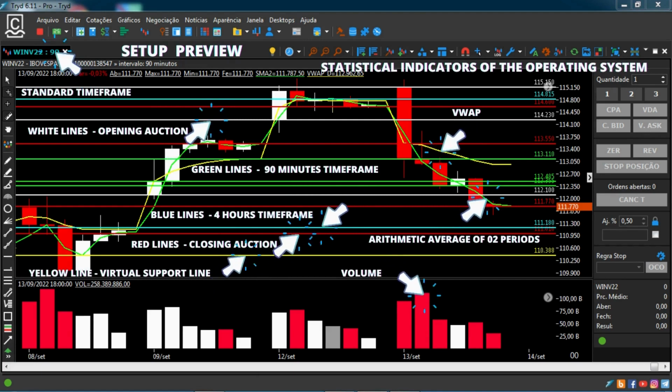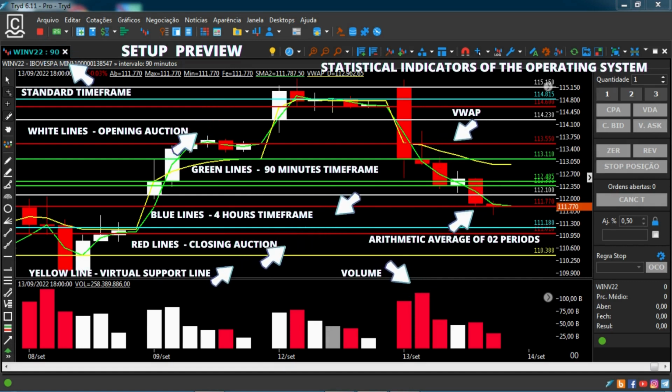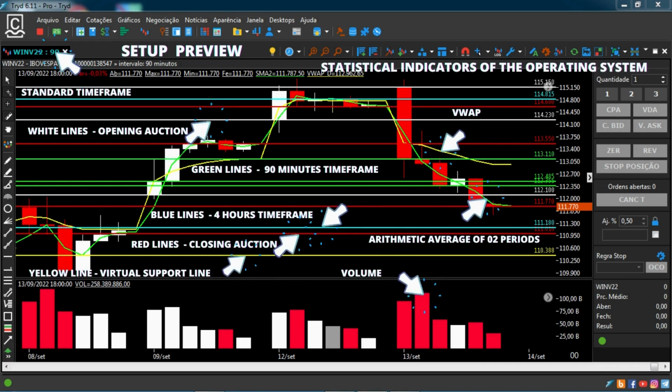It will be up to the trader to use a minimum of logical reasoning to obtain success in his operations. However, he must have basic theoretical concepts related to pure technical analysis and price action. I intend to briefly carry out daily lives following B3's trading sessions in the day trade mode of the mini index, through the simulators of the trading platforms. The next video will detail the secrets of trading floor openings.